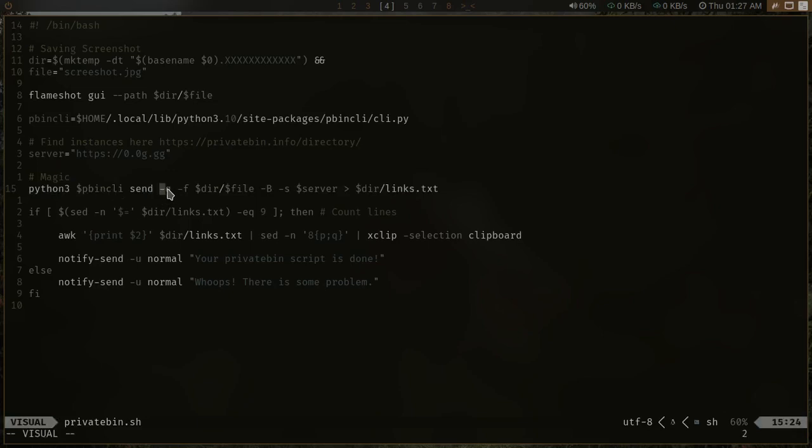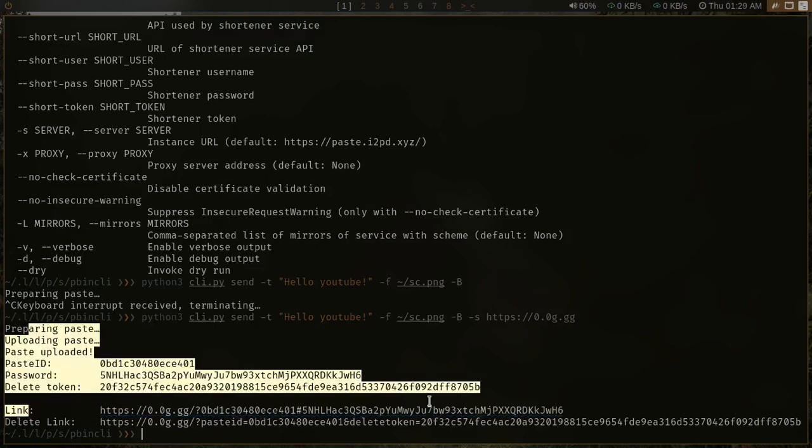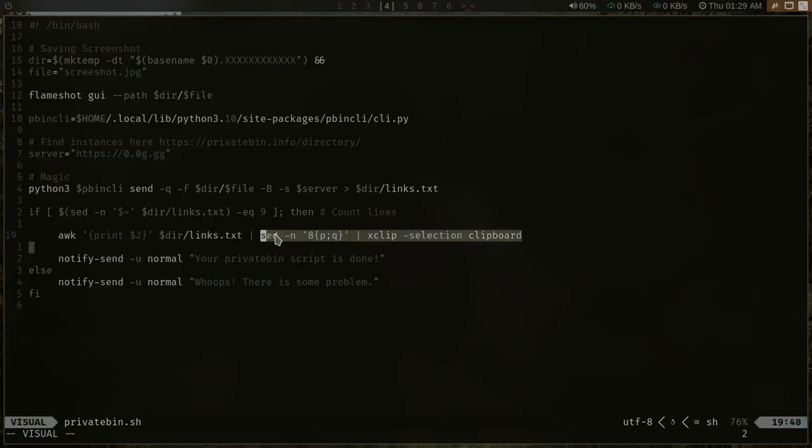The -q flag is used when we don't want to send some text alongside. We don't want that, so we'll use the -f flag with whatever file, which is the screenshot, and the -p flag for the burn and custom server. Whatever output this generates, we will store in this file, and what we want now is the 1 2 3 4 5 6 7 8, so basically the 8th line. We want the 8th line, second data.